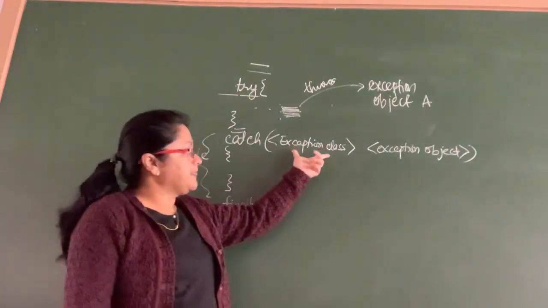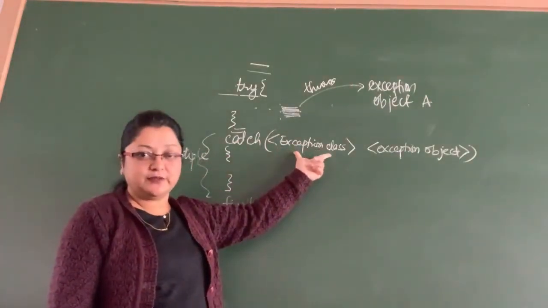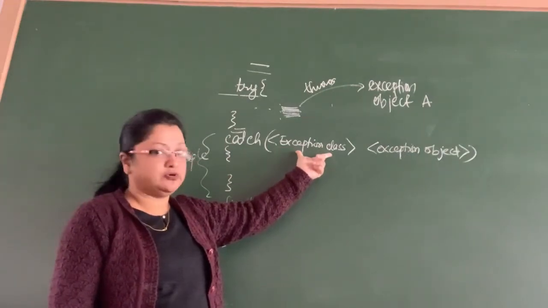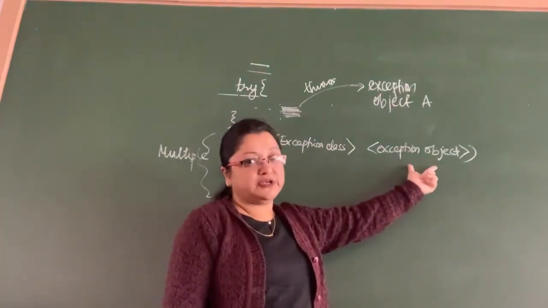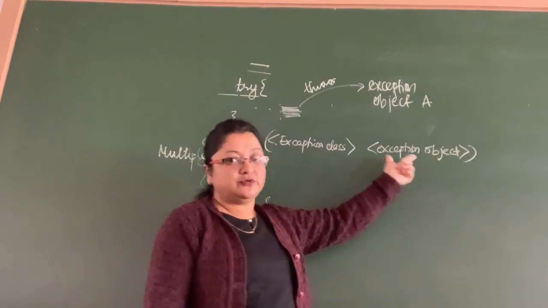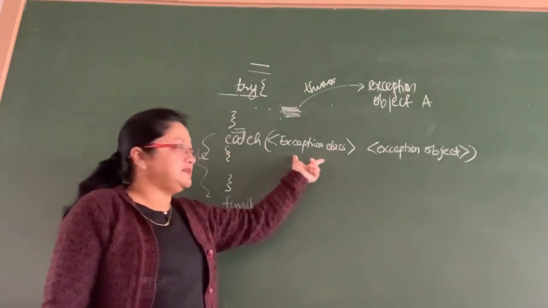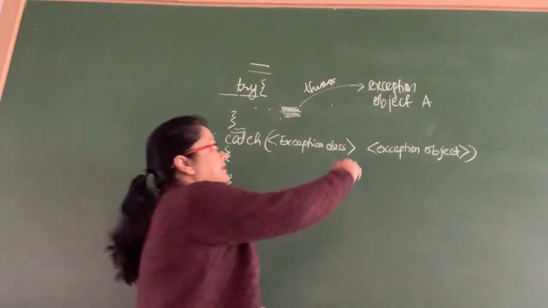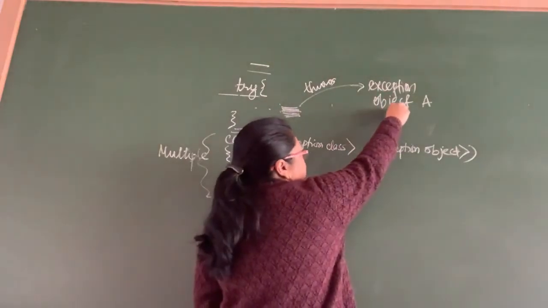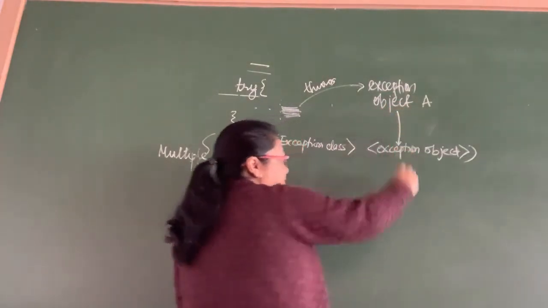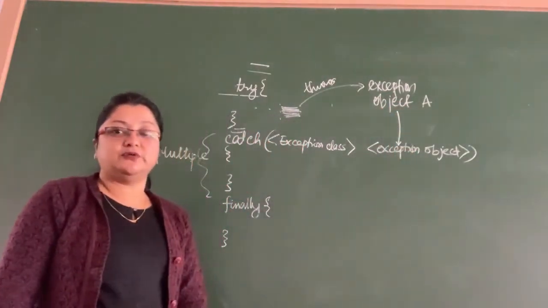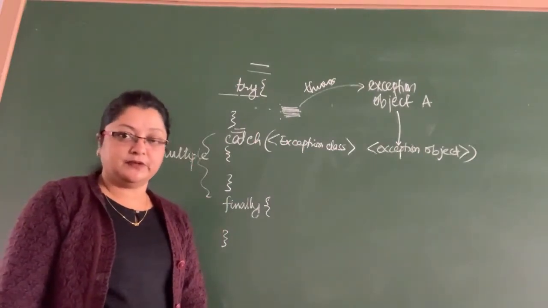Here you give the exception class for the exception you want to catch, and then you give an object name, a variable name. So this becomes an object of this class, and the exception object which was thrown is caught by the object that you specify here.